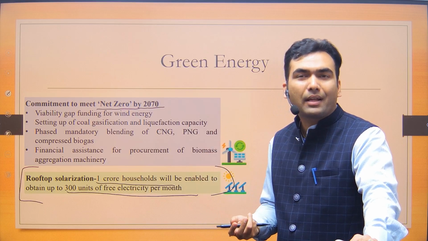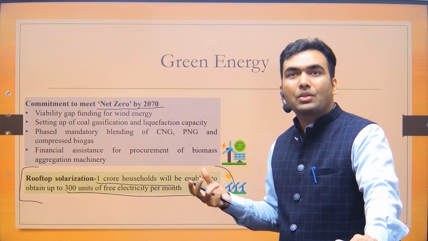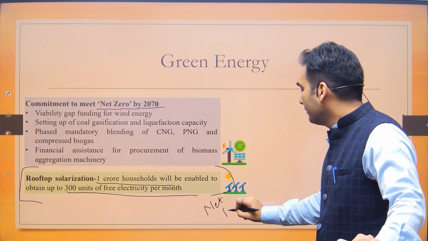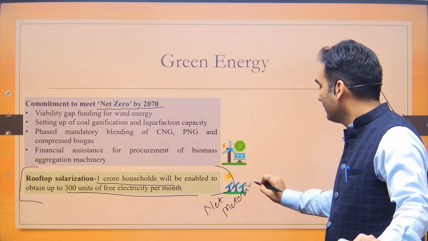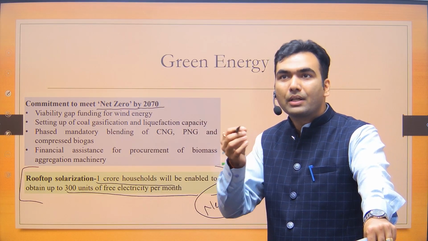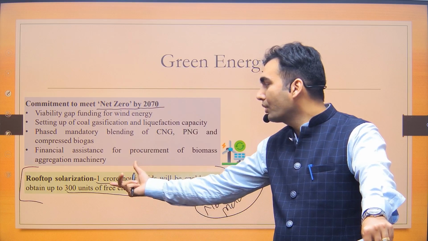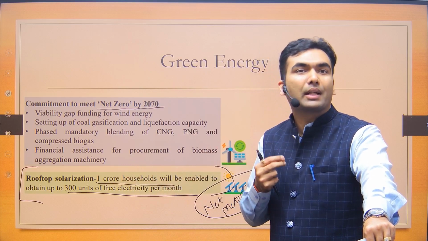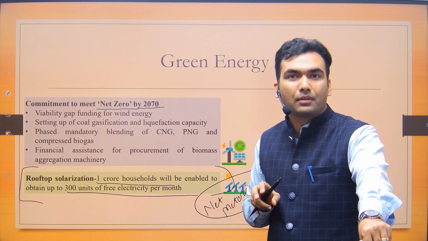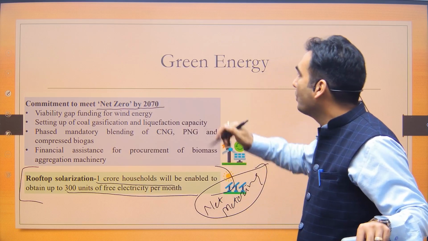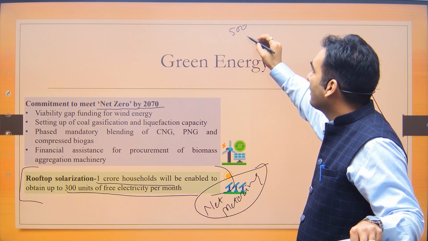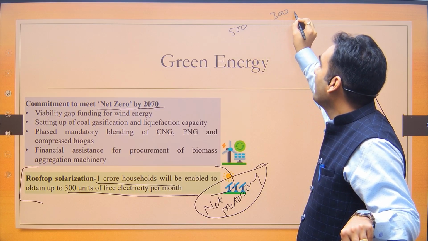Most likely the government will provide some subsidy, and based on that subsidy there is one concept called net metering. So in net metering, you have an electricity connection, so you are consuming electricity, and at the same time you have a rooftop solar panel as well, so you are producing electricity as well. This produced electricity can be sold to the discoms, the electricity company. So suppose you have consumed 500 units of electricity, and say 300 units of electricity you have produced.